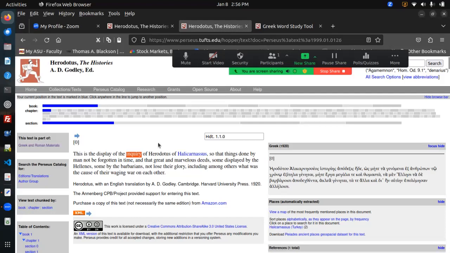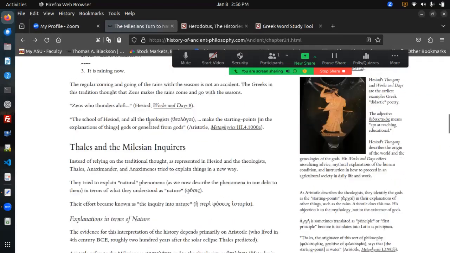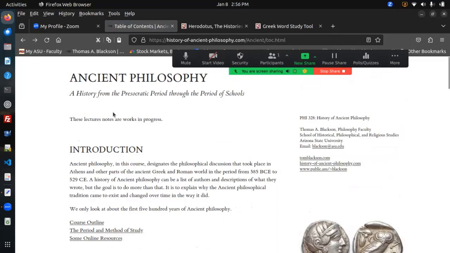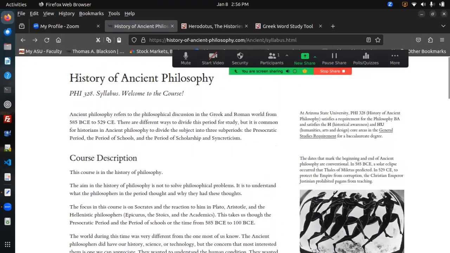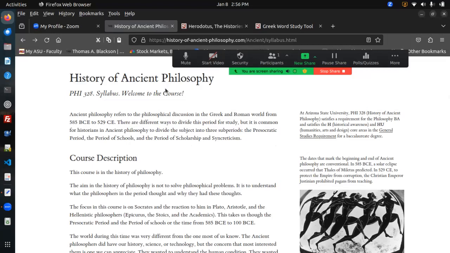And in the history of philosophy, what we're thinking about, here we go, is really the same kind of inquiry, but it's not into the conflict that took place between the Persians and the Greeks.